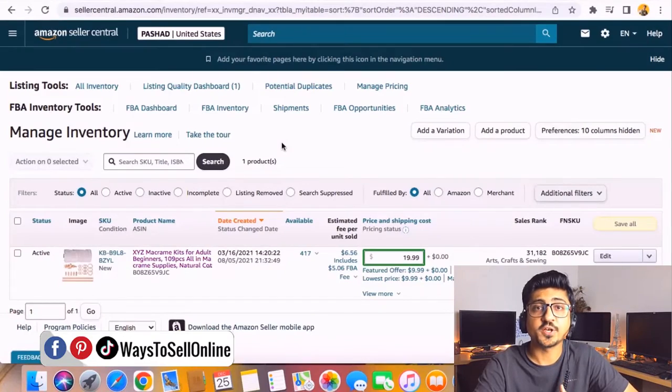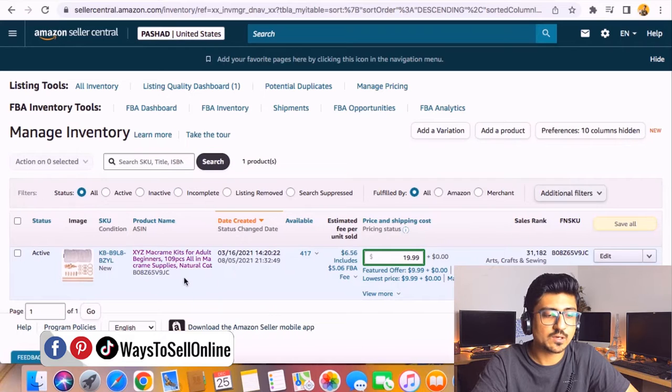Alright guys, so as you can see here, I'm on Amazon Seller Central right now, and from there I have navigated to the Manage Inventory tab where I can see all of my listings. As you can see, on this account I have only one listing. Let's first discuss what the ASIN is and what the SKU is. You can see that this code which is written under your title is the ASIN. You can see that it starts with B08. Usually all ASINs start with the letter B, 0 or maybe X. So you can find your ASIN here.